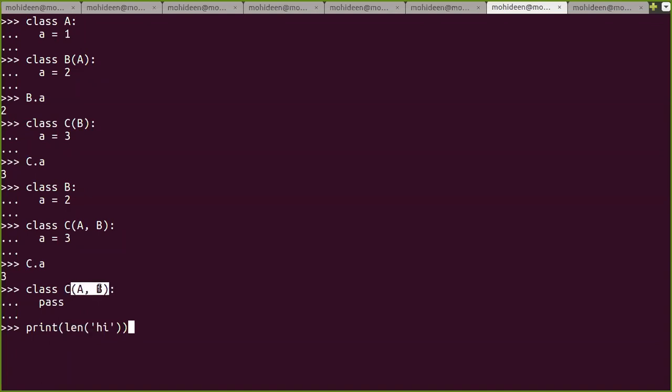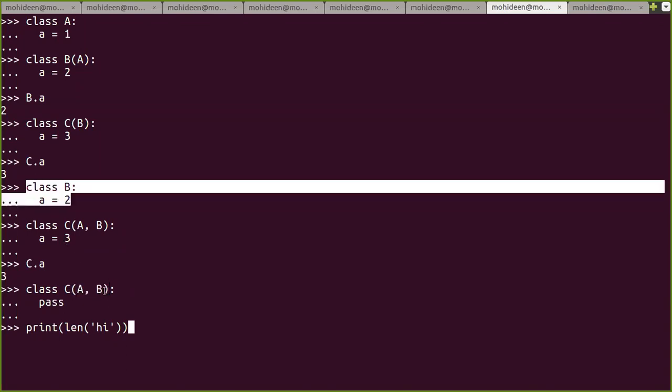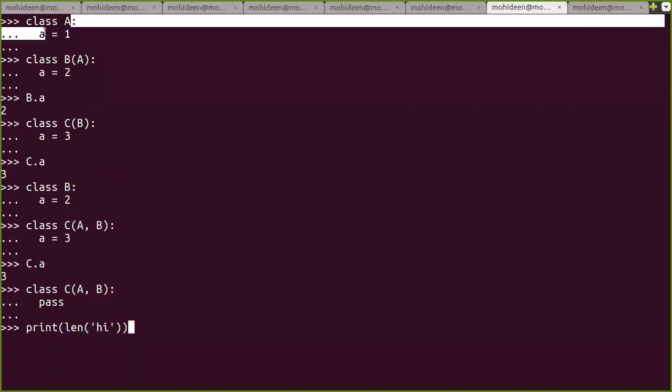So what happens? Class B. Both are base classes. Both A and B are base classes. So no doubts in this, right? Now the class B value A2 will flow back to A. Now class A contains 2 and class A also contains 1. So the least will override. So the answer is 1. Now the class A value will flow back to C. So the answer is 1, not 2.